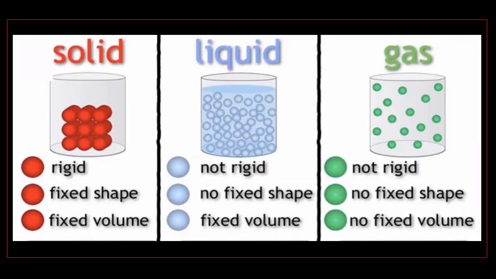Okay, this is the picture where you can distinguish between solid, liquid and gas. Solid is rigid in nature, and liquids and gases are not rigid in nature. The solid has fixed shape and fixed volume, that means both are fixed. But in case of liquid, only volume is fixed but not the shape, whereas in case of gas there is no fixed shape and no fixed volume.